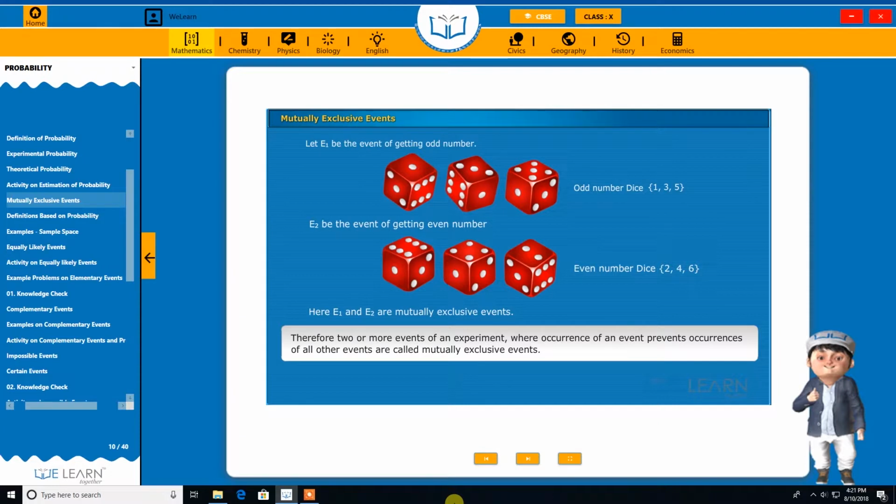Therefore, 2 or more events of an experiment where the occurrence of an event prevents the occurrences of all other events are called mutually exclusive events.